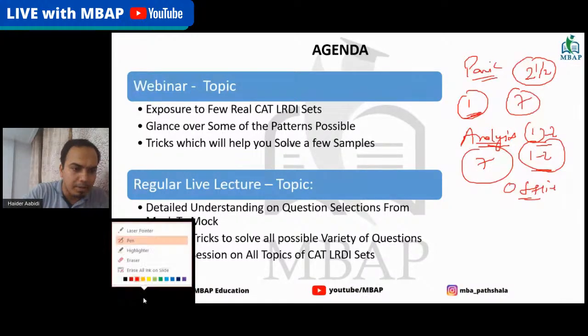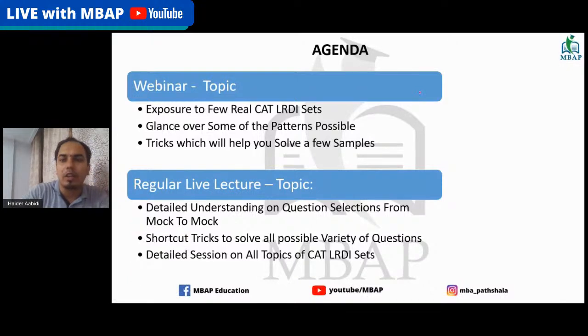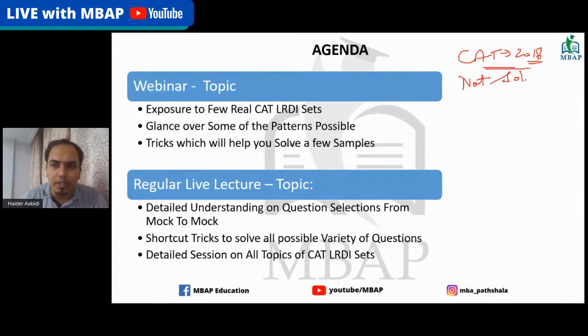One more thing is this, that today I'm taking questions from CAT 2018, I guess. I'm having questions from the CAT 2018 paper, and again, there were questions which were not solvable. Definitely there were. It's not that I'm saying that it was an easy paper.